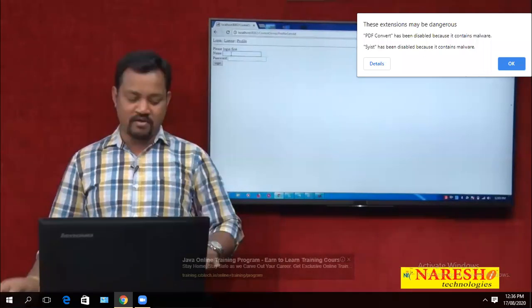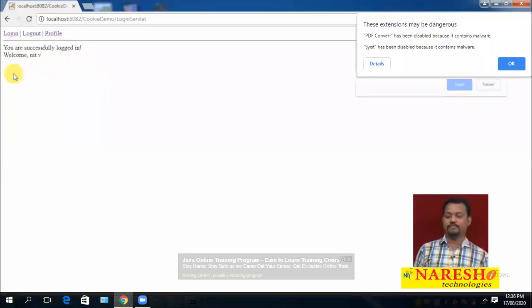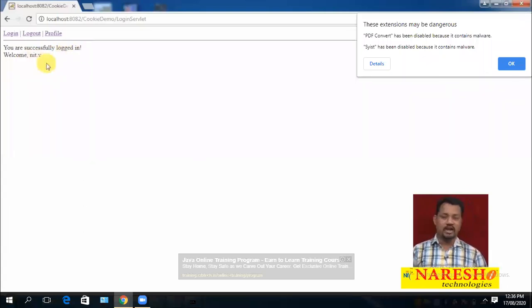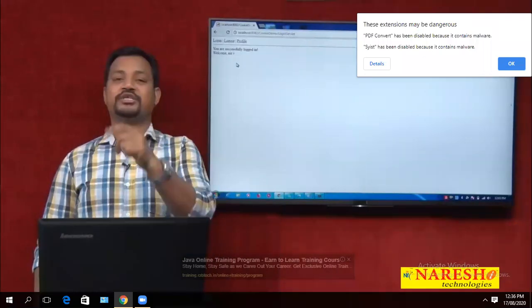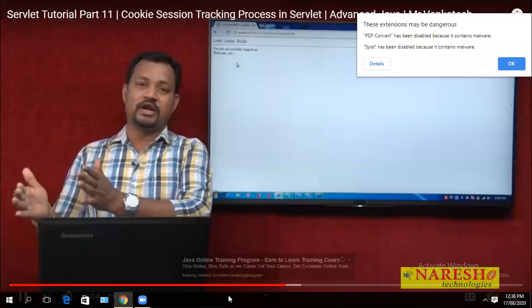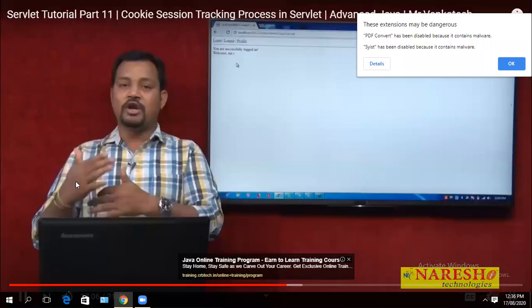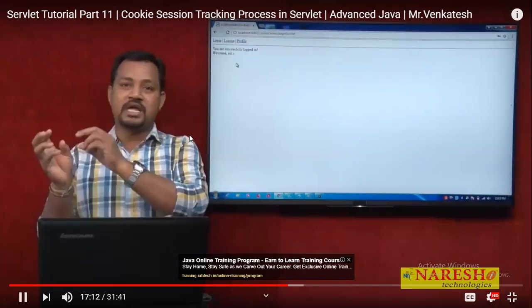Okay, I am performing login. I am using a demo password, roughly admin123. Click on login. I got one message here: You are successfully logged in. Welcome. This means I am in the login state. So internally what happened now? The control went to the login servlet program. The servlet program generated one cookie. The cookie has been added to the response. The cookie came with the response and is stored in the web browser.